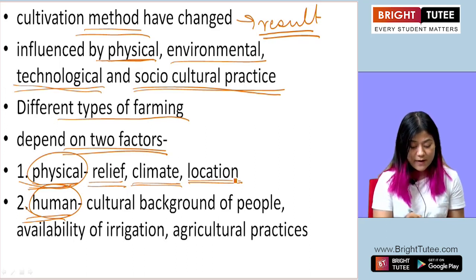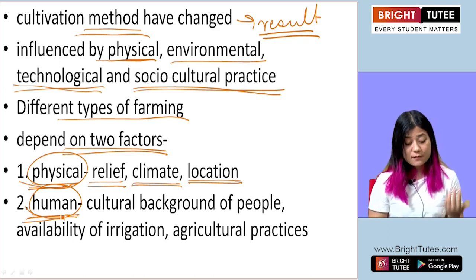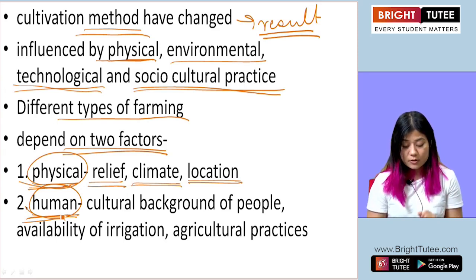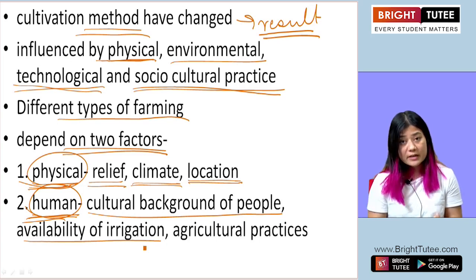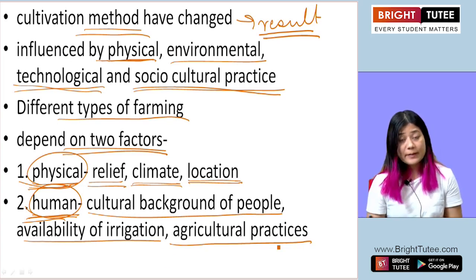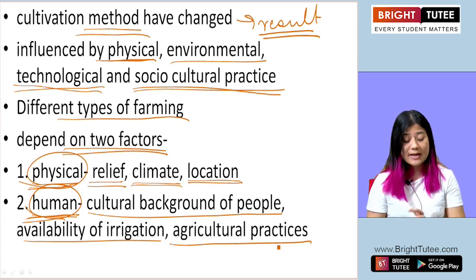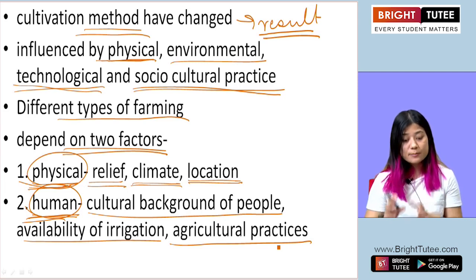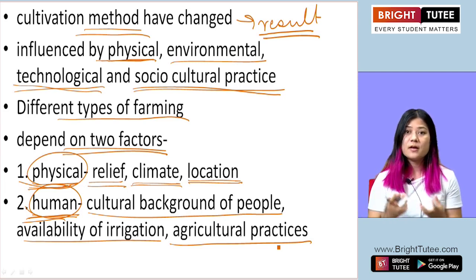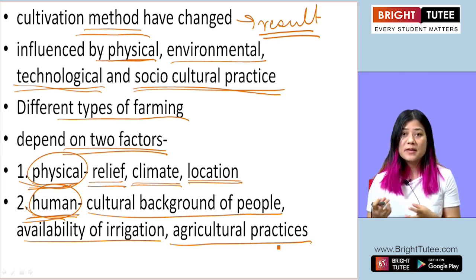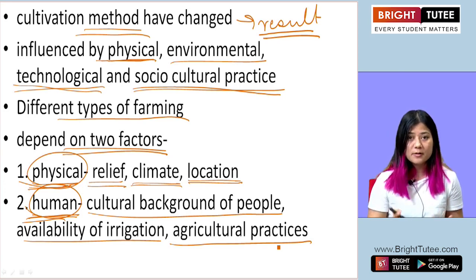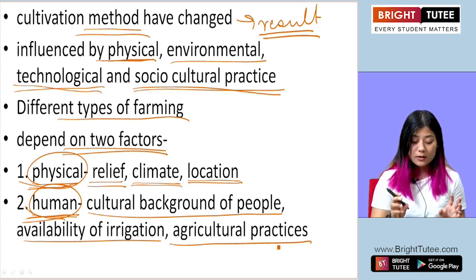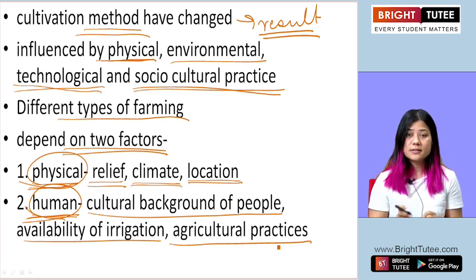The other factor, the human factor, that influences the type of farming, includes the cultural backgrounds of the people, availability of irrigation, and agricultural practices of the human beings, which go on to form a very specific type of farming. So these two factors are responsible for forming a specific type of farming which is practiced by the agriculturists in a certain area.